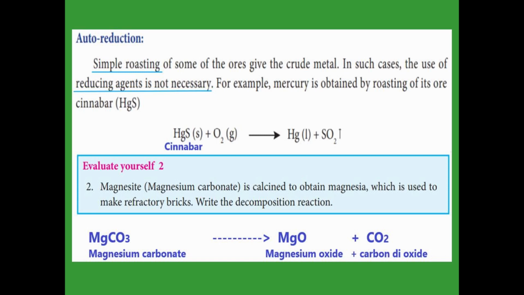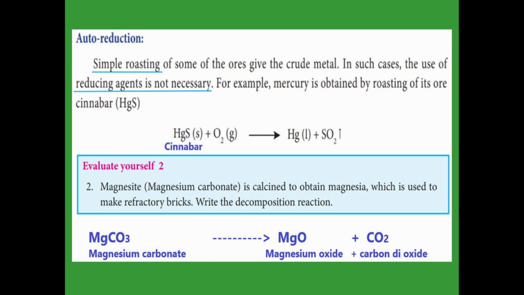Now they evaluate. In this evaluate, they asked that magnesium carbonate is calcined to obtain the magnesia, which is used to make refractory bricks. They asked to write the decomposition reaction alone, so I gave the reaction here. The magnesium carbonate formula is MgCO3.